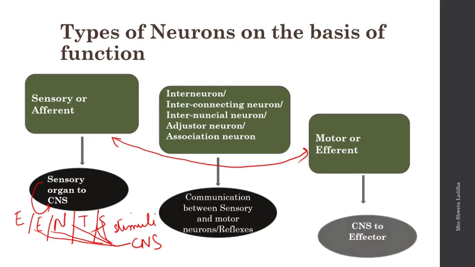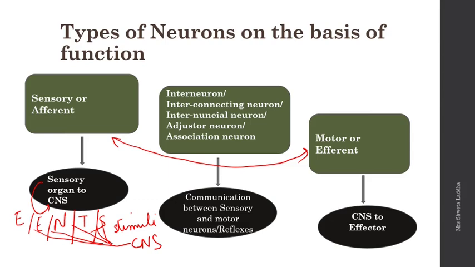Now the motor or efferent neurons, they are connecting the central nervous system to the effector organs. Central nervous system is brain and spinal cord. It is connected to effector organs. There are 2 effector organs in our body: all the muscles in our body and the glands in our body. These are the effector organs, especially the voluntary muscles, the skeletal muscles, and the glands. They are connected by the motor or efferent neurons. And what is their role? They carry the responses to the muscles and the glands from the central nervous system.